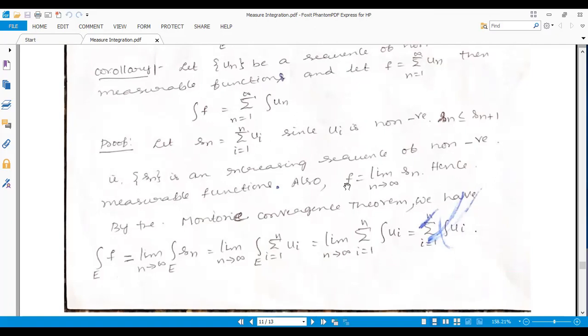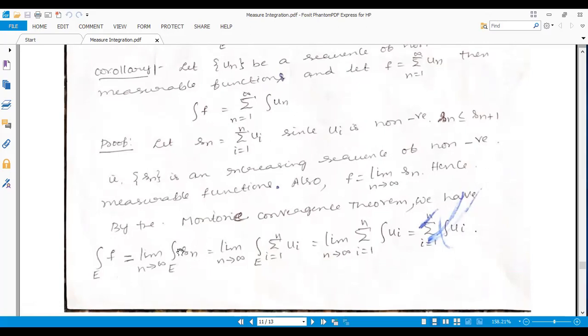And also, the limit as n tends to infinity of S_n is equal to f. Hence, by the monotone convergence theorem, we have the integral of f over E is equal to the limit as n tends to infinity of the integral of S_n.